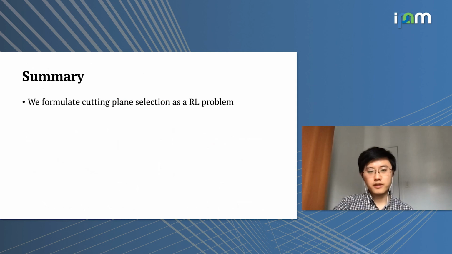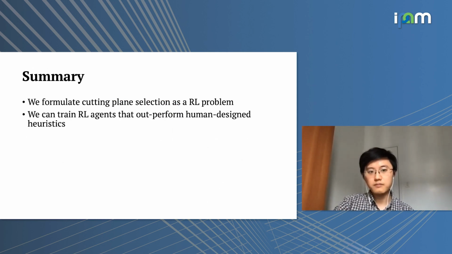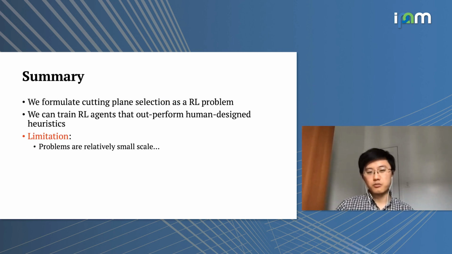So just to summarize what we have so far, we formulate cutting plane selection as an RL problem, and we can then train RL agents that outperform human design heuristics. But there are also some limitations for this work: the problems that we test on are relatively small scale, and we constrain the agent to add only one cutting plane at a time.